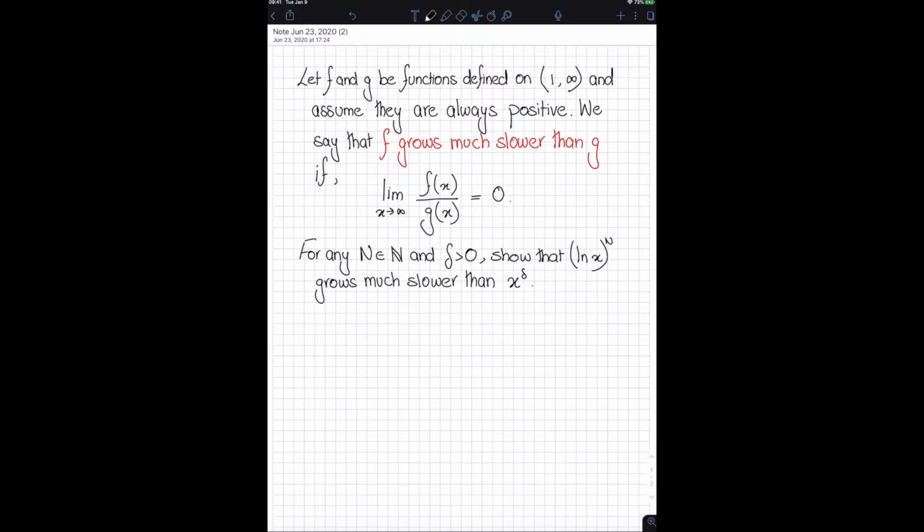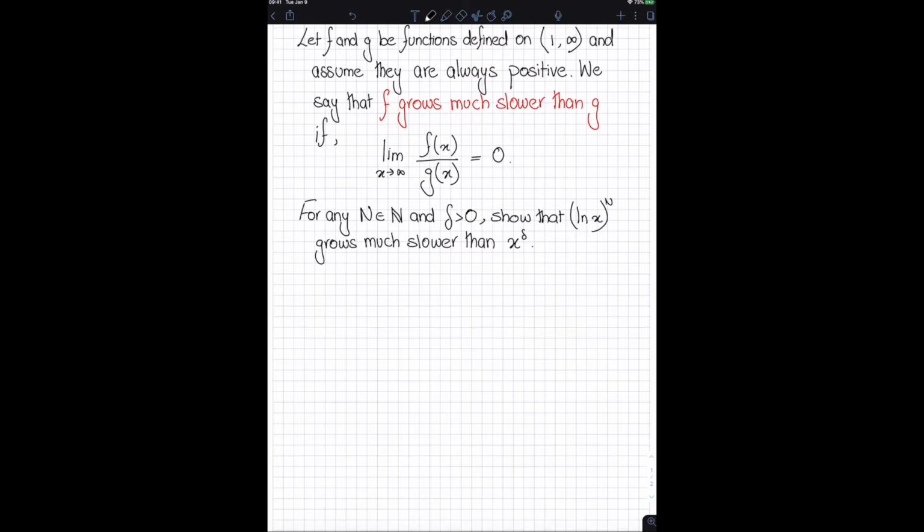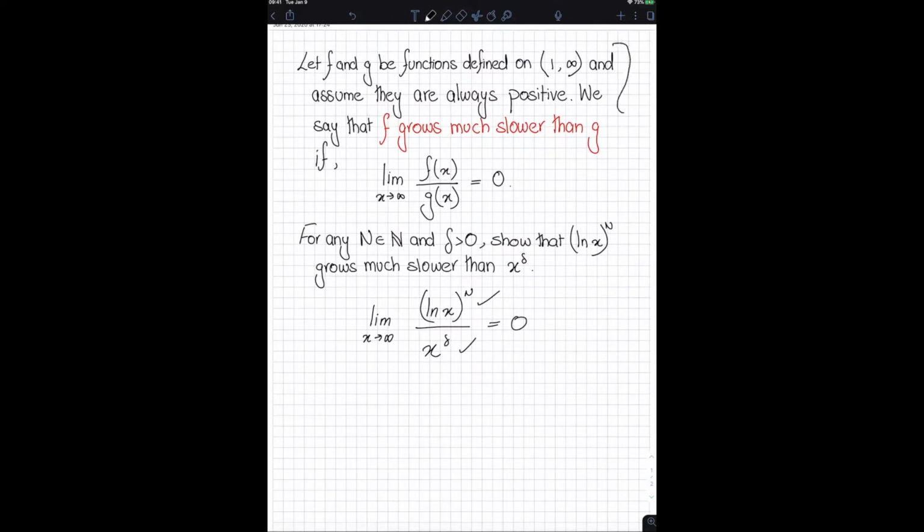Then what we need to show is that for any natural number n and any delta greater than 0, (ln x)^n grows much slower than x^delta. In other words, for any natural number n and any delta greater than 0, the limit as x approaches infinity of (ln x)^n divided by x^delta is equal to 0. Of course, if this is true, we know that (ln x)^n grows much slower than x^delta, based on this definition of what it means for a function to grow much slower than some other function.